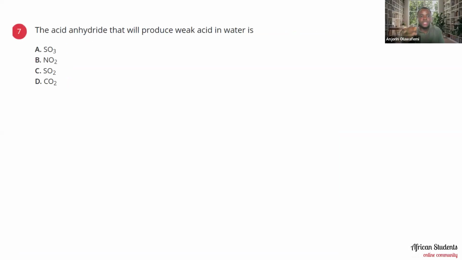Okay. The next one says that the acid anhydride that will produce weak acid in water, is it SO3, NO2, SO2, or CO2?